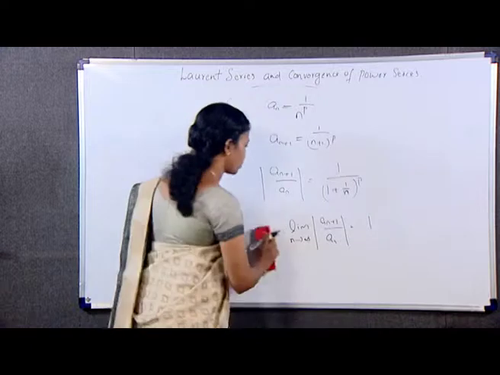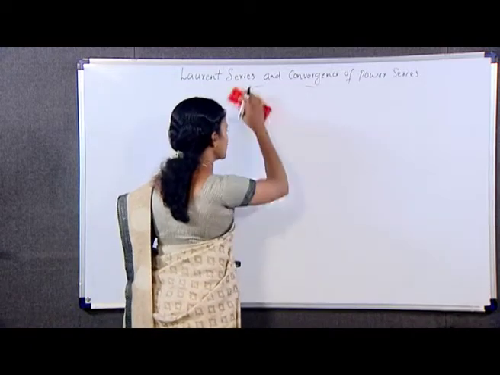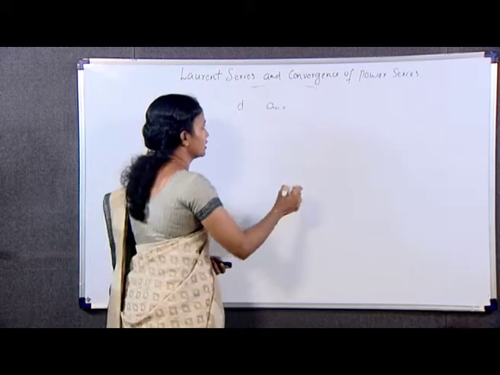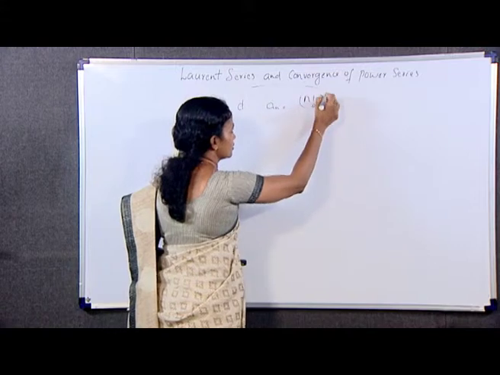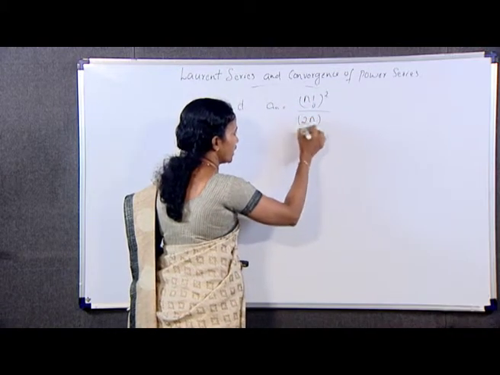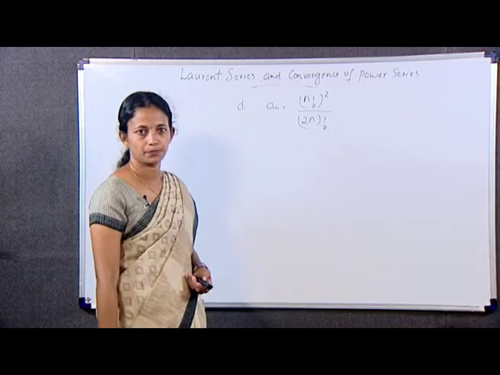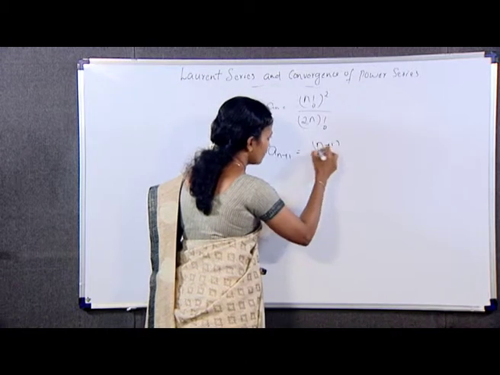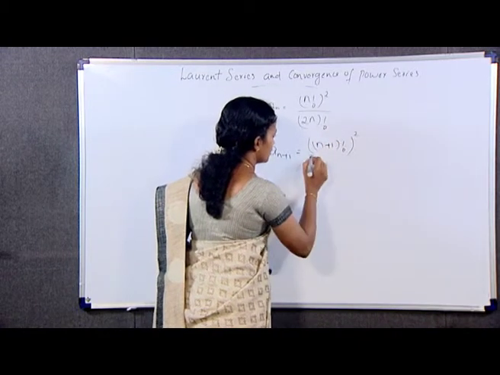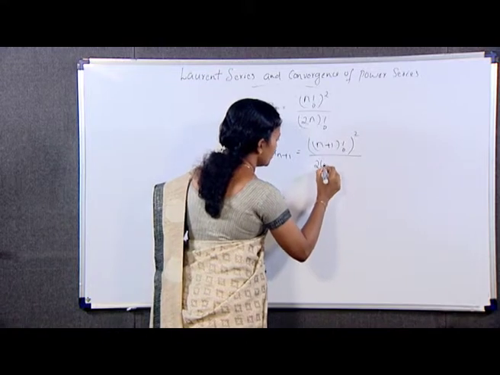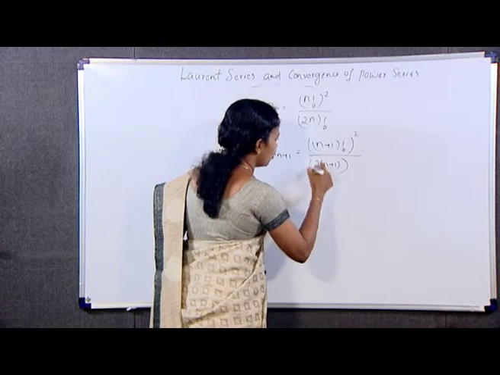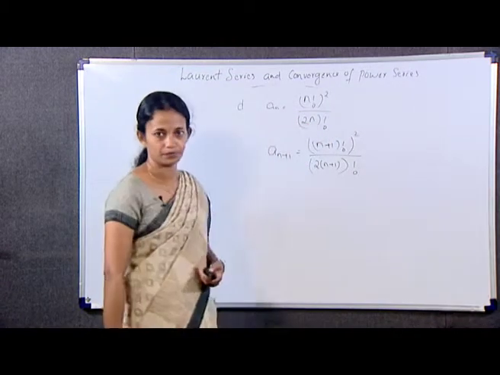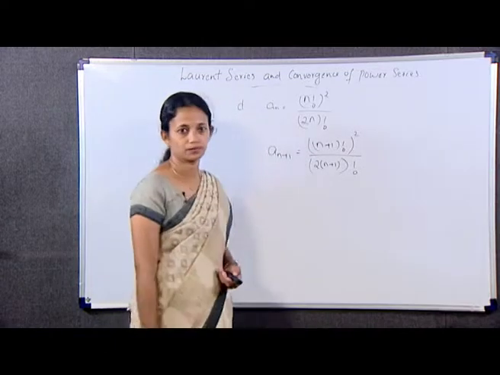The last problem, the a_n is n factorial square by 2n factorial, and of course, what about a_n plus 1? It is equal to n plus 1 factorial whole square divided by 2 into n plus 1 whole factorial. Here factorial is for 2n, not for n. So this is our a_n plus 1.